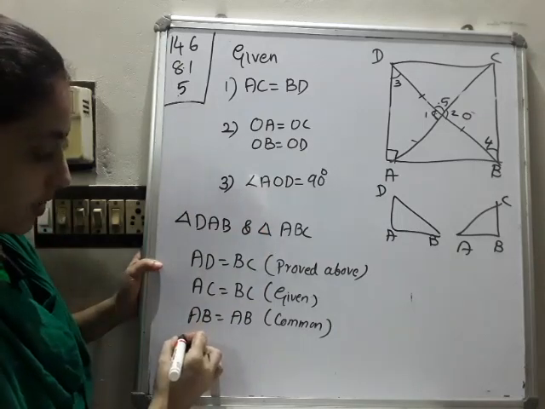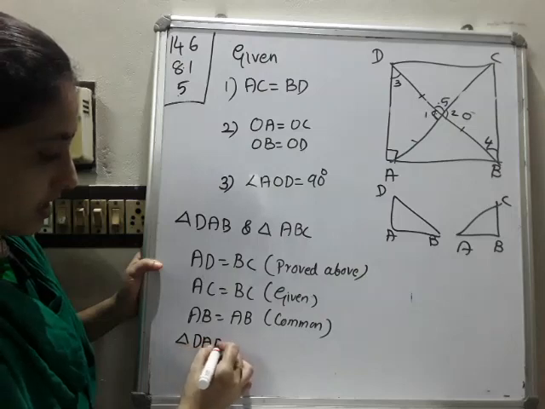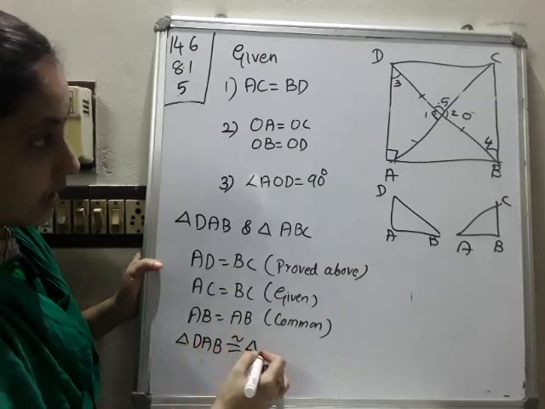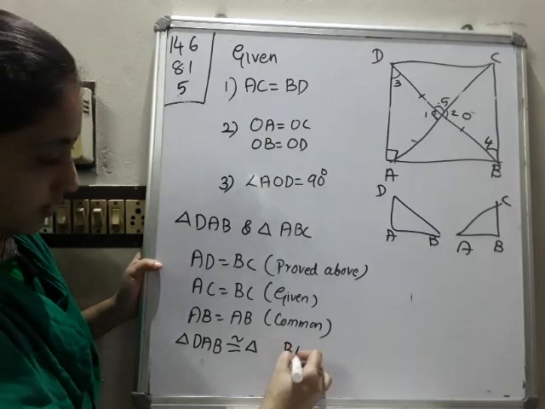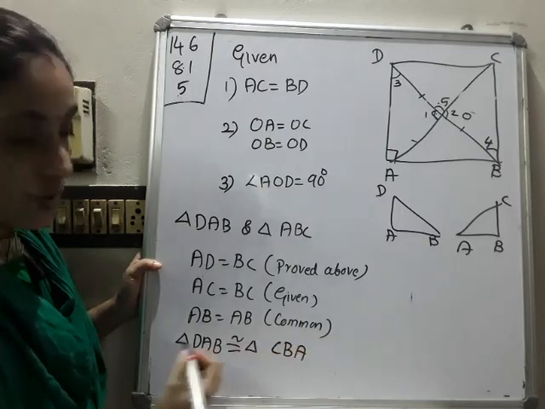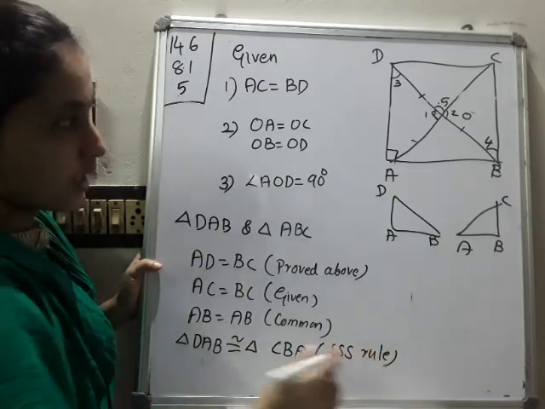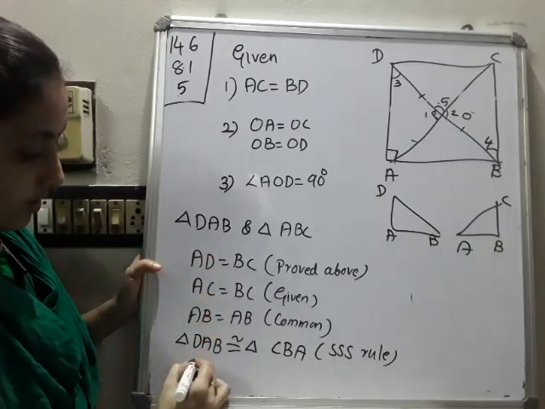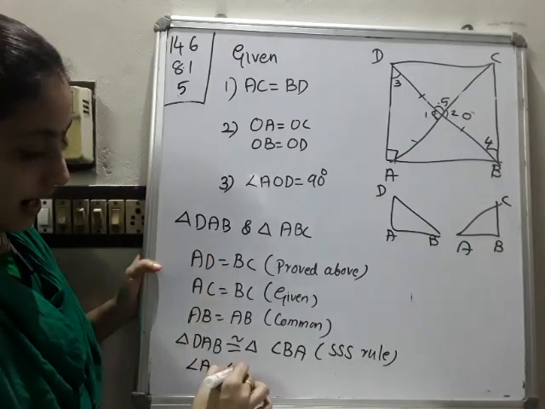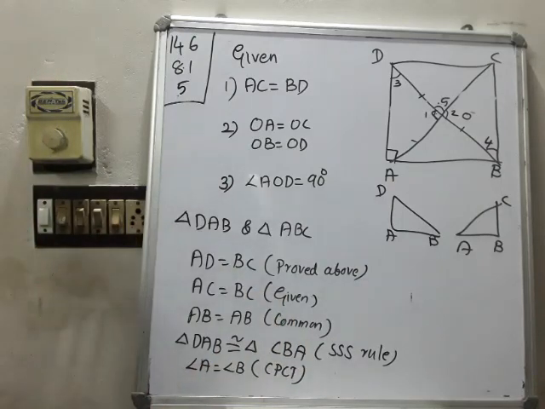So we can write triangle DAB is congruent to triangle, D corresponds to C, A corresponds to B, so triangle DAB is congruent to triangle CBA. By which rule? SSS rule. So these two triangles are congruent, and angles should also be equal. So you can write angle A is equal to angle B. Reason: by CPCT. Please write down up to this.